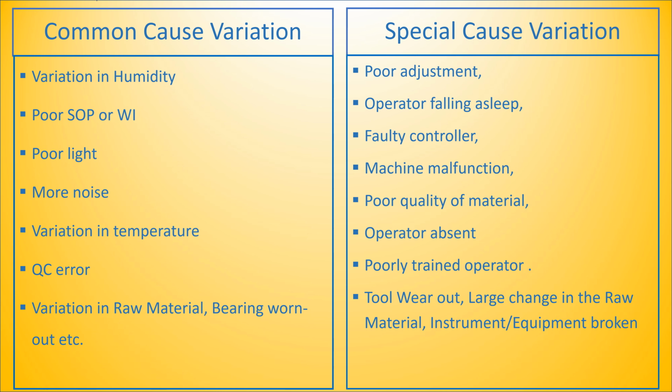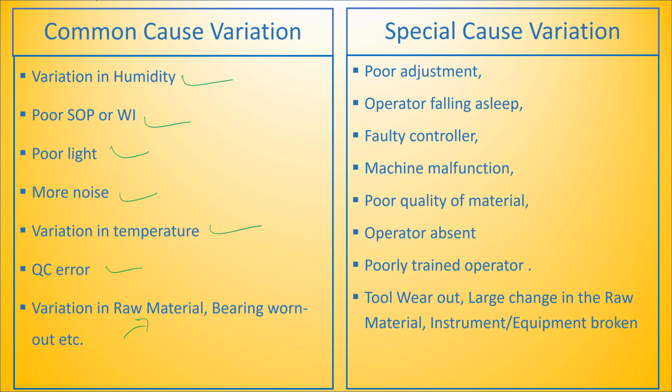Let us understand some examples of common cause of variation and special cause of variation. Variation in humidity is one of the examples of the common cause of variation. Poor SOP and work instruction, poor light, more noise in the process, variation in temperature, QC error, variation in raw material, varying burnout, etc. These are the common cause of variation examples.